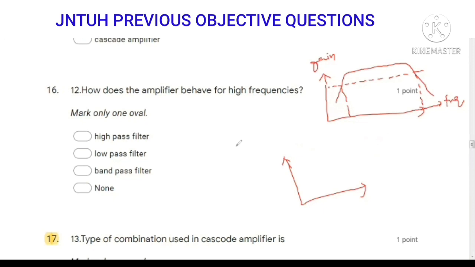Next question, how does an amplifier behave for higher frequencies? If you draw the amplifier characteristics, the amplifier frequency response, it looks like this. At higher frequencies, the amplifier response is like this.